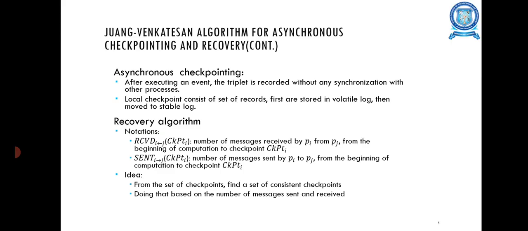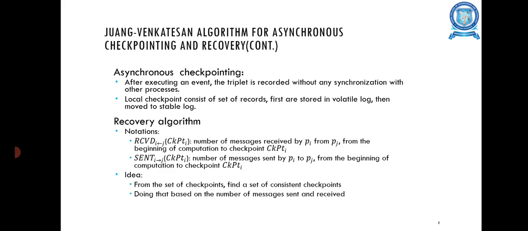The basic idea of this algorithm is, since the algorithm is based on asynchronous checkpointing, the main issue in the recovery is to find the consistent set of checkpoints to which the system can be restored. The recovery algorithm achieves this by making each processor keep track of both the number of messages it has sent to other processes as well as the number of messages it has received from other processors.